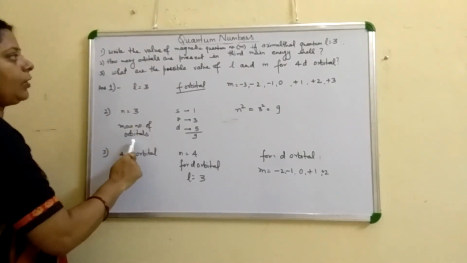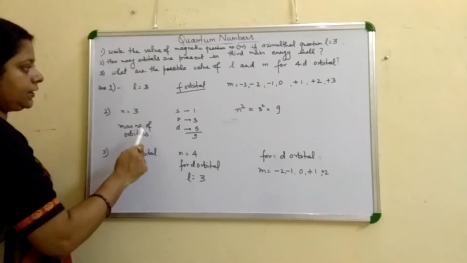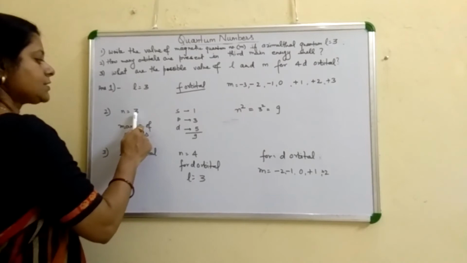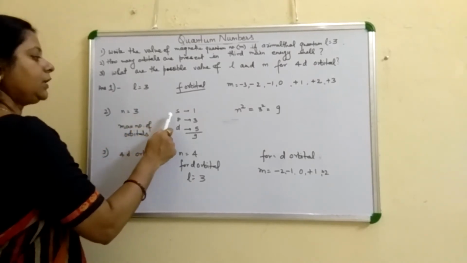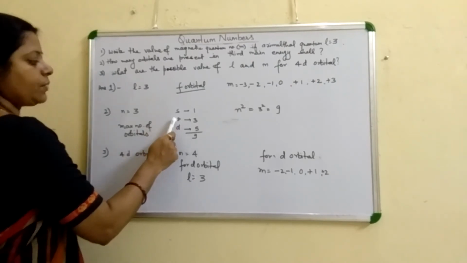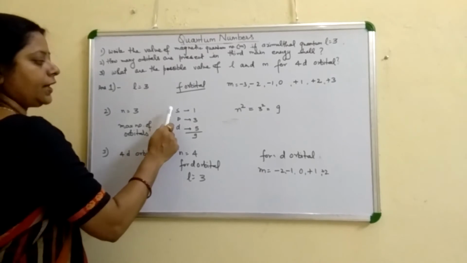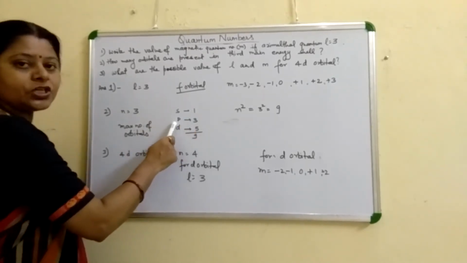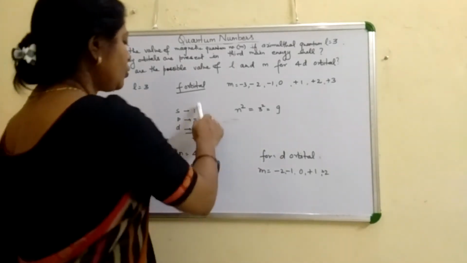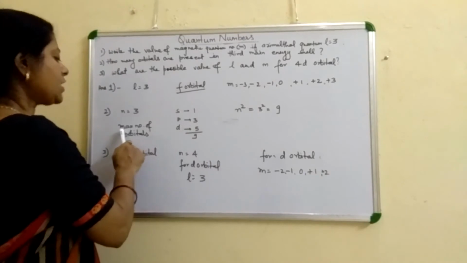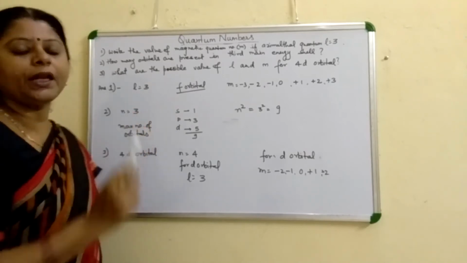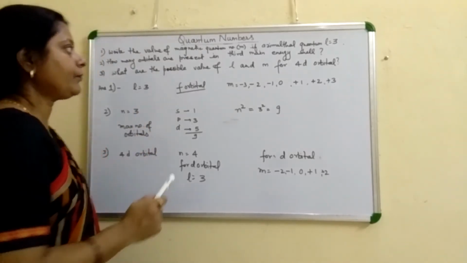The maximum number of orbitals we can find out, as it is 3 means it contains 3 subshells S, P and D, and subshell S contains 1 orbital, P subshell contains 3 orbitals, D subshell contains 5 orbitals. So total sum up is 9. Maximum number of orbitals are 9 if the value of main energy shell is 3.